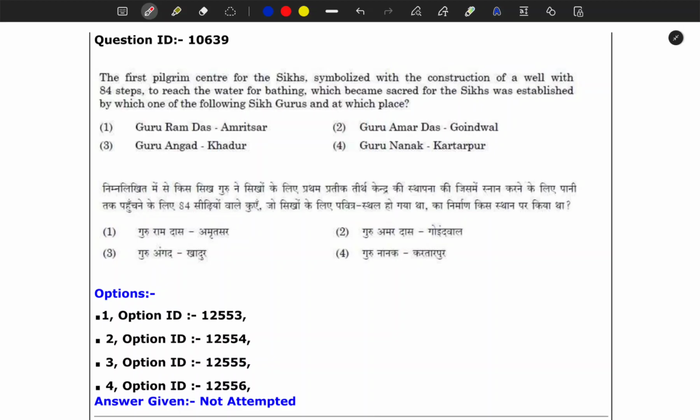Next question. The first pilgrim center for Sikhs, symbolized with the construction of a well with 84 steps to reach the water for bathing, which became sacred for Sikhs, was established by which of the following? He is asking who actually established that place.